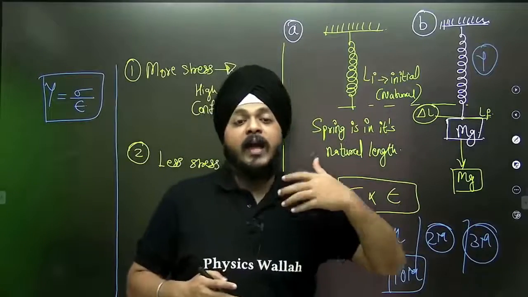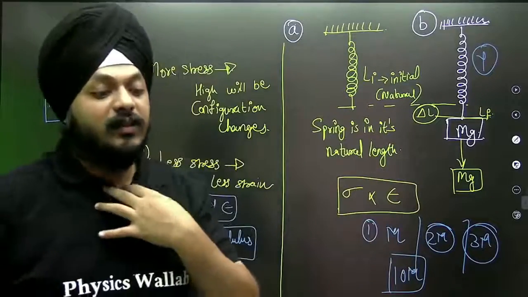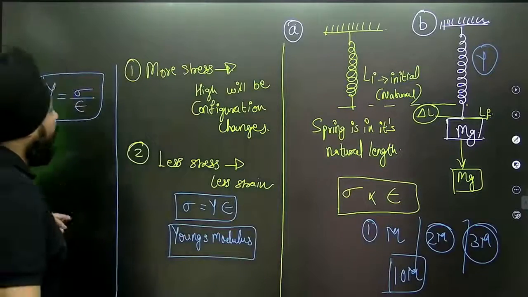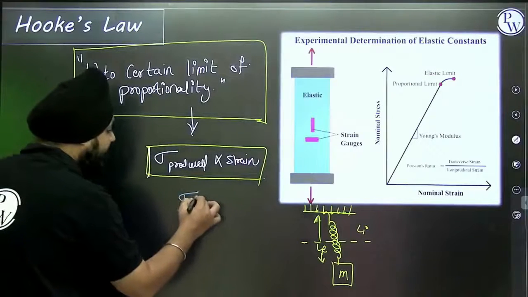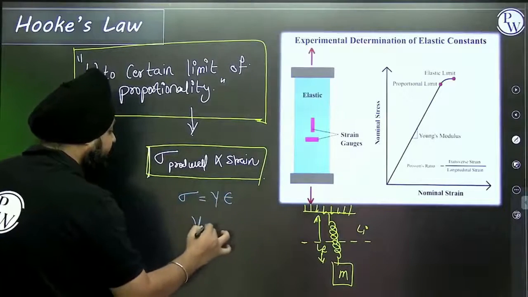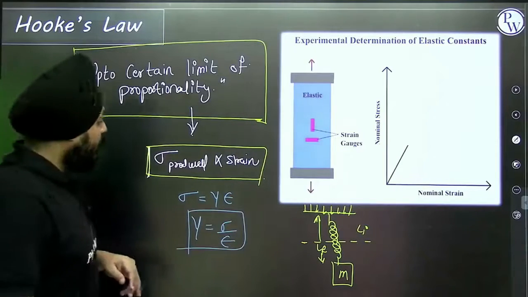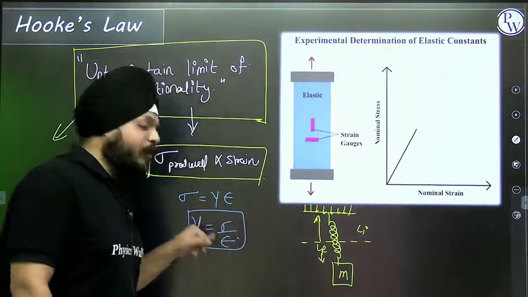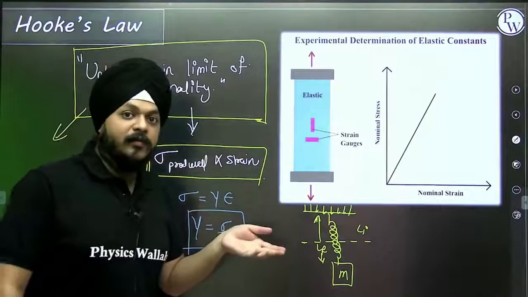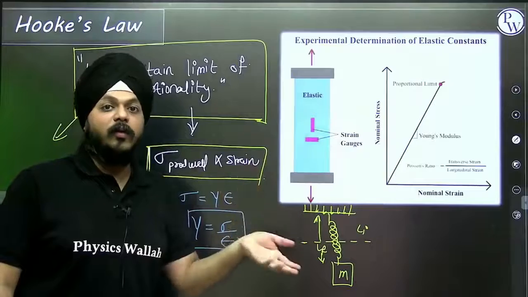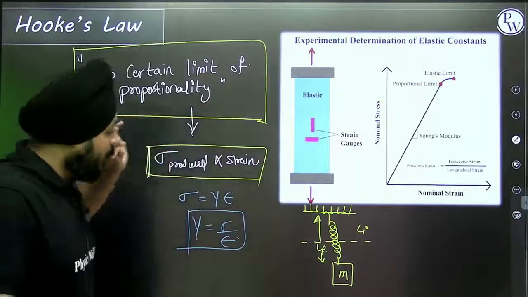Before that, what will happen? After that proportionality limit, what will happen? That we are going to see in the graphs. So this is all about Hooke's law. Removing this proportionality sign, we get Young's modulus, which is the ratio of stress by strain. If it is the volumetric stress produced with respect to the volumetric strain, then we have bulk modulus. In bulk modulus we also have two classifications, bulk modulus for adiabatic process and for isothermal. That we are going to see in thermodynamics.